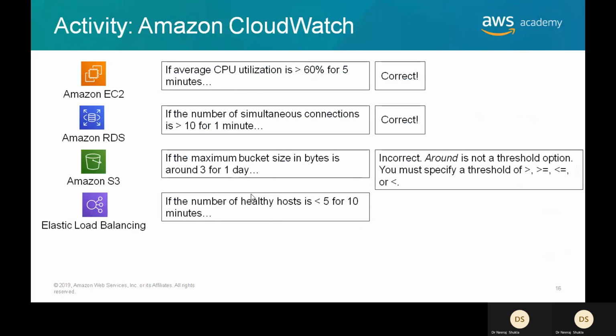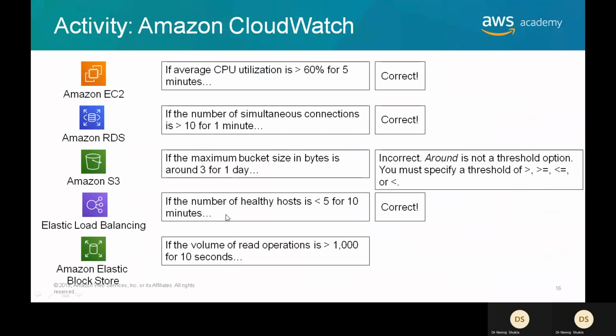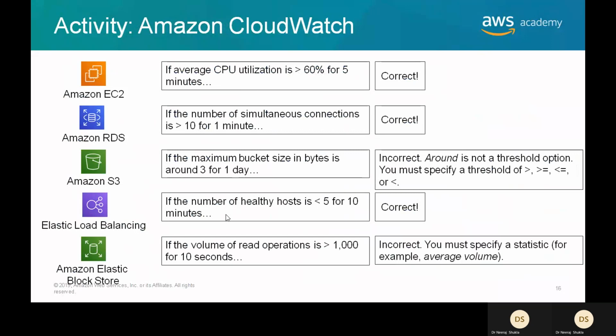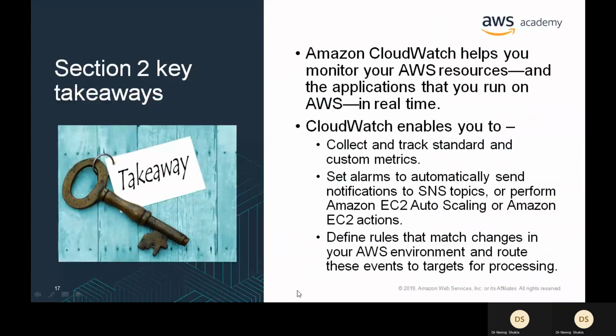So you can go for all these activities. You can specify these things; this you can't specify, this is wrong. So these kinds of things you can specify.